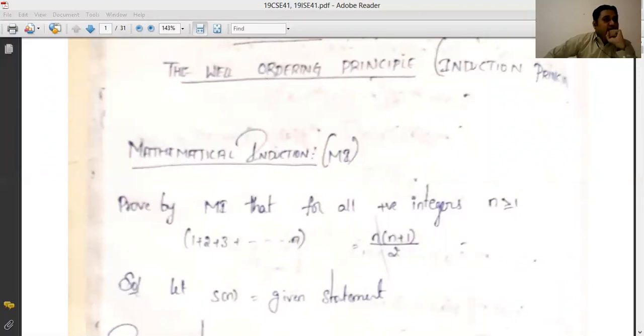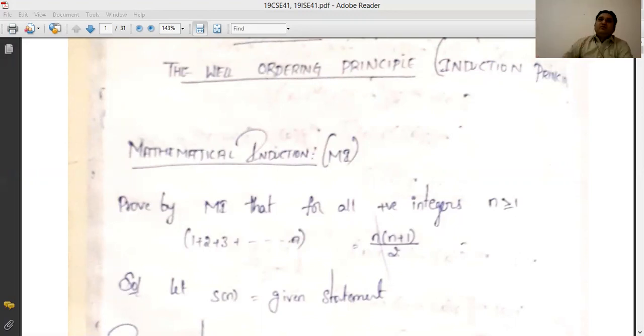Right? So put n equal to 1 in that given statement of the theorem in the left side and the right hand side and check whether both the sides are coming to be equal or not. Now, if you want to be a little bit more clear, then put one more thing. Put n equal to 2. It will be very simple for us to prove it. But the basic step actually consists of n equal to 1 only. Okay. So put n equal to 1 and then see left hand side equals the right hand side. If it comes to be so, then we say that the given theorem or the given statement is correct for the basic step, which is n equal to 1.